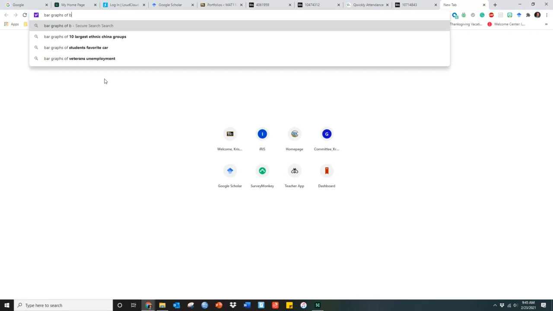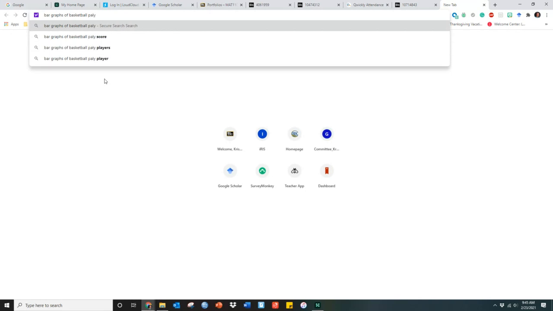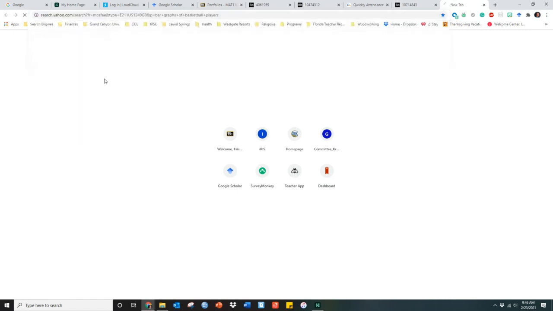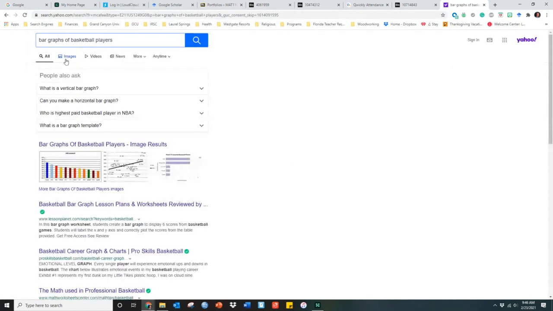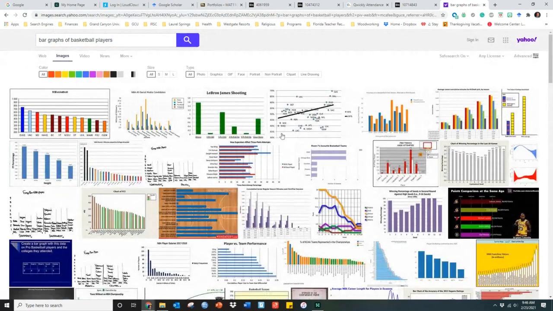Bar graph of basketball players. Now you can go ahead and look up anything that's interesting to you. And I would go to images, all right? And then I could find all kinds of examples of bar graphs to mimic.